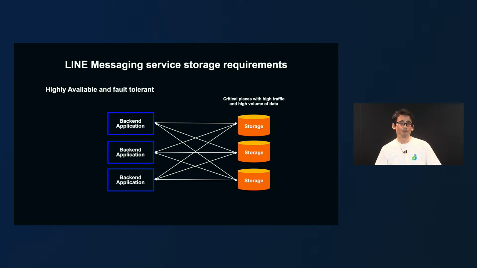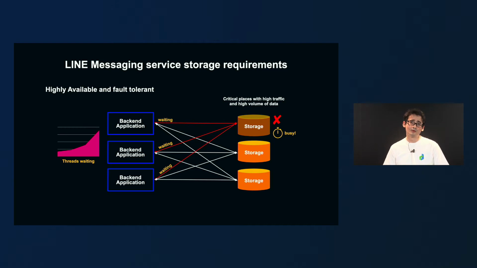Another important requirement is that our storages need to be highly available and fault tolerant. Our backend is a more traditional Java multi-thread application, so when a storage is experiencing some problems, it will make threads wait. And this could have a negative effect on the service and could also affect our backend reliability. This is especially noticeable in critical places with lots of requests.